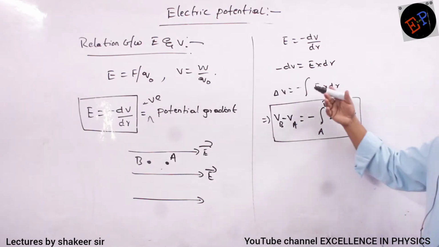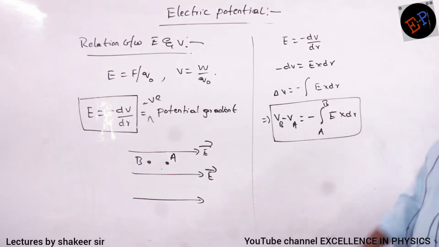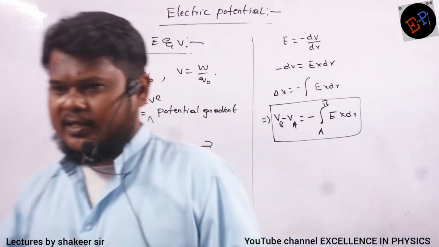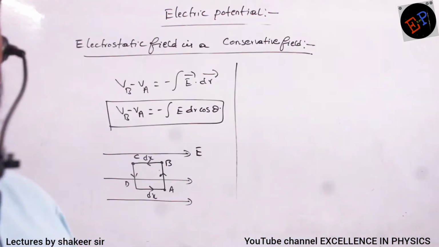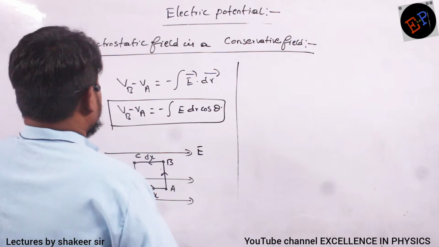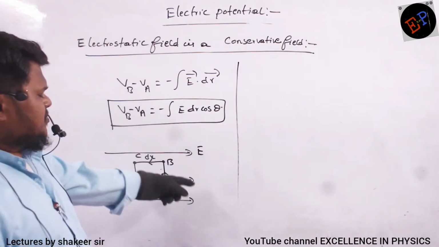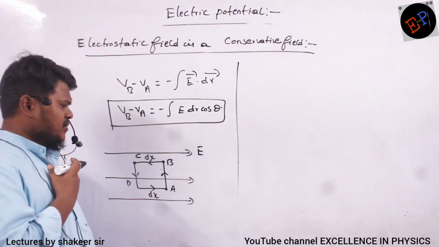You should not write B to A, A to B. A to B, E into dr. These are the equations. Clear? Right now. Okay? See here. So this is a very important concept which we are studying now.